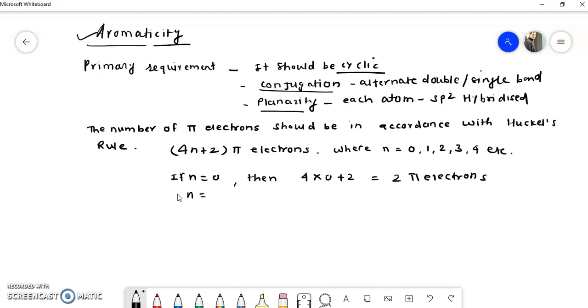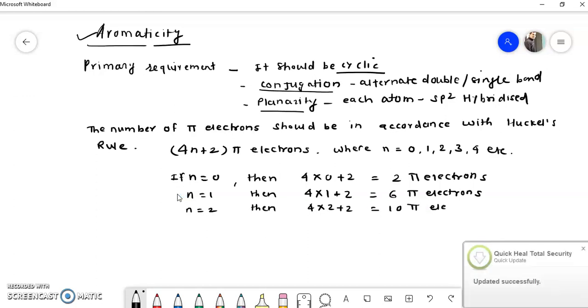If n is equal to 1, then 4 into 1 plus 2, it becomes 6 pi electrons. If n is equal to 2, then 4 into 2 plus 2, that is 10 pi electrons. If n is equal to 3, then 4 into 3 plus 2, that means 14 pi electrons.